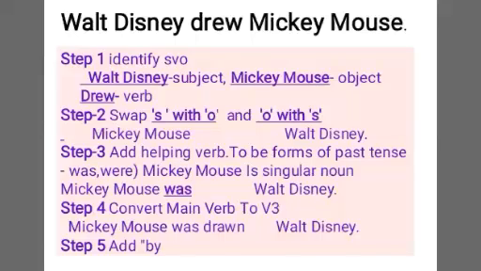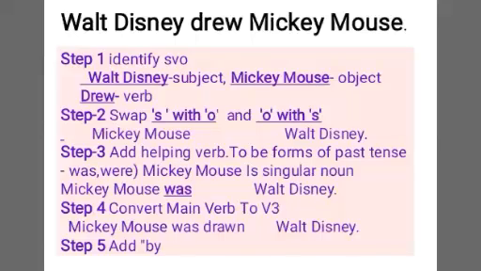Today in this lesson we are going to convert sentences of past tense to passive voice. Before I begin, I want to ask you a question. Which are the to be verbs of past tense? Yes, was, were.